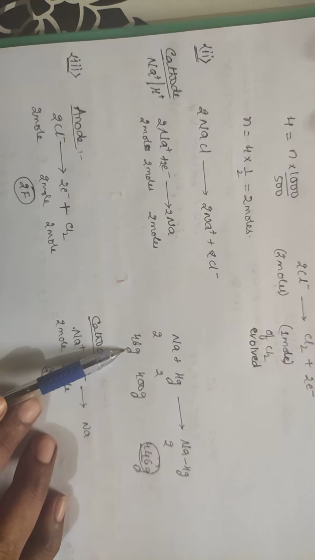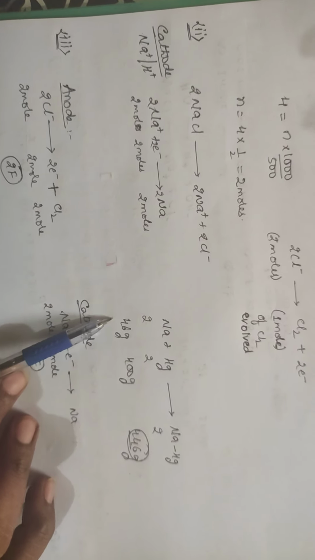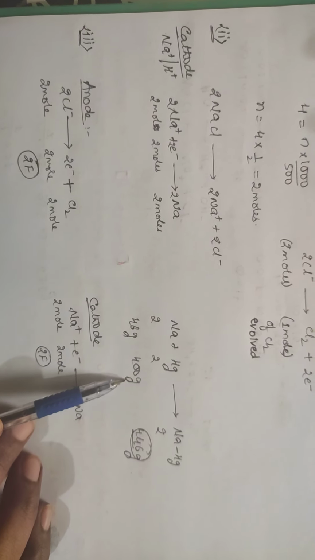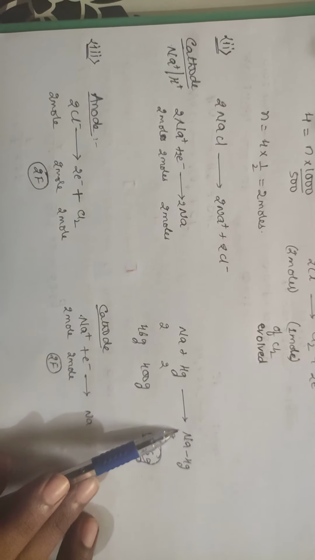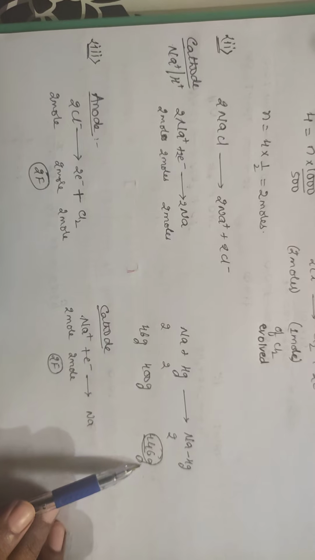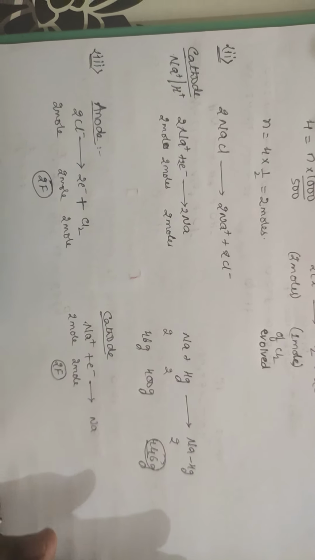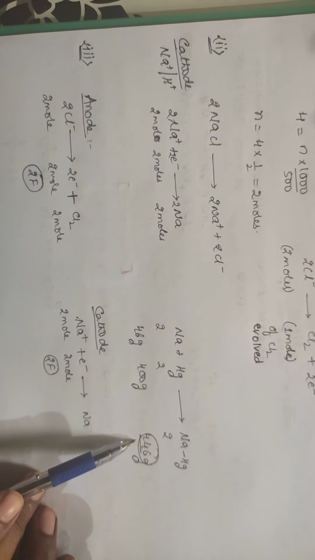2 moles of sodium weigh 46 grams. 2 moles of Hg weigh 400 grams. And 2 moles of NaHg weigh 446 grams. So the amount of sodium amalgam getting formed is 446 grams.